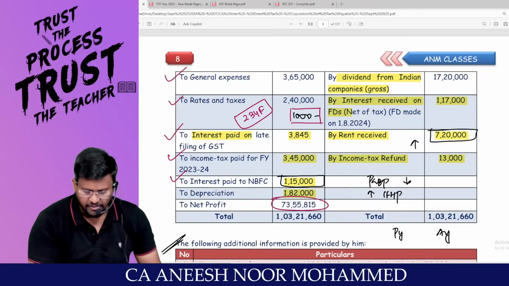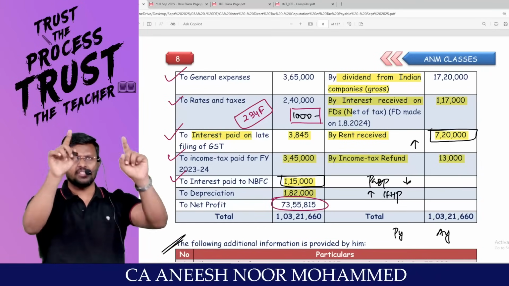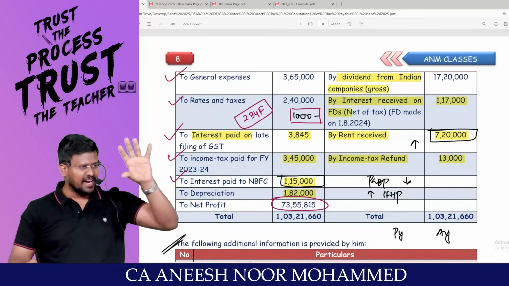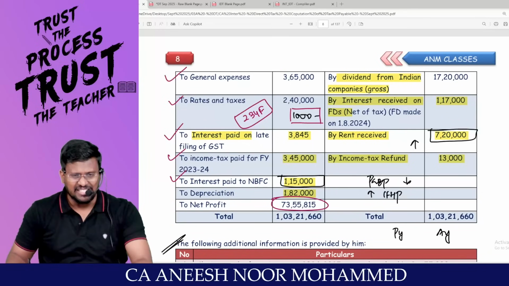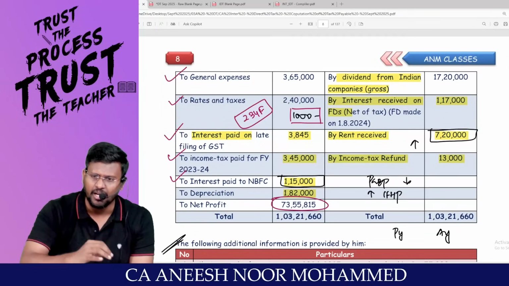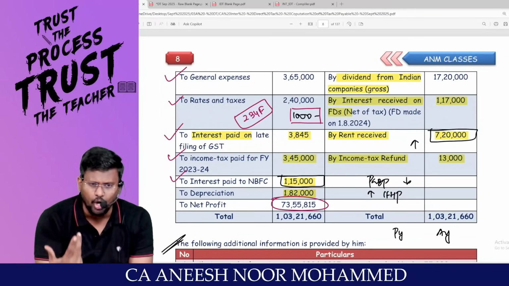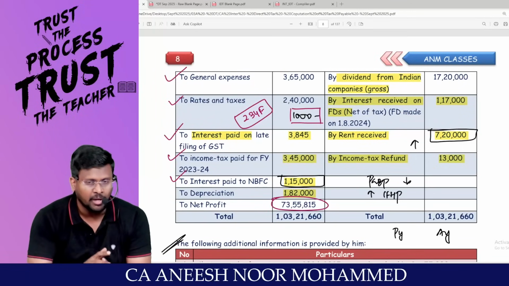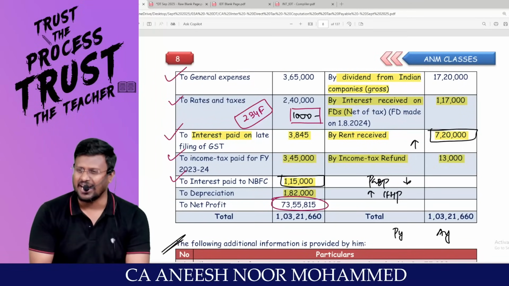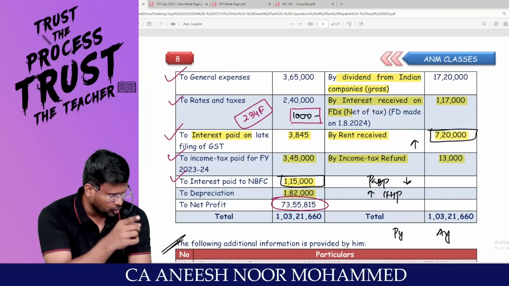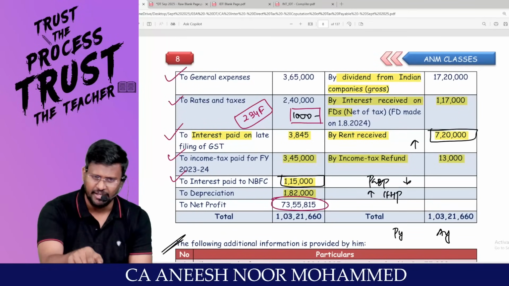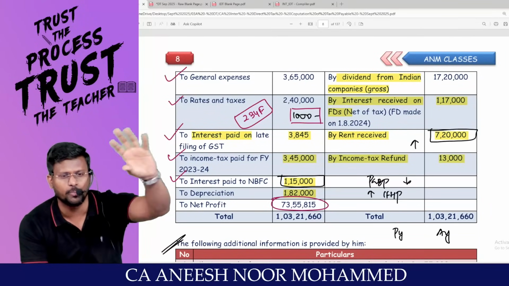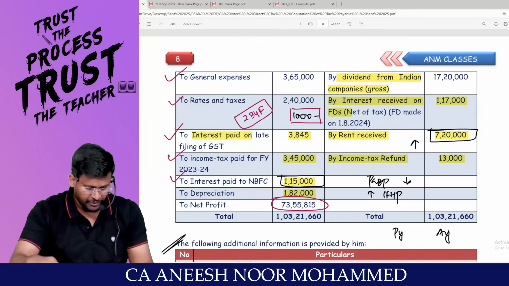Interest paid to NBFC, 1,15,000. Out of this, interest attributable to personal, 100% disallowance. Interest attributable to business: since this assessee is an individual, and since in the immediately preceding previous year the turnover exceeds 1 crore, the benefit will not be available. He is supposed to deduct TDS under section 194A. Since no TDS has been deducted and the recipient is a resident, 30% of the expense debited to P&L account should be added back. Are you getting the flow?